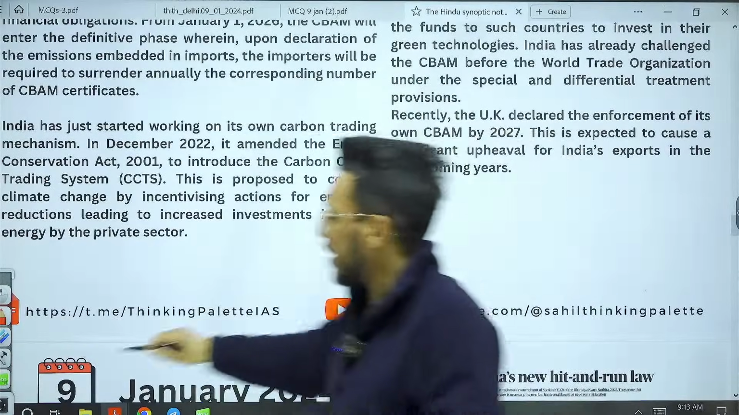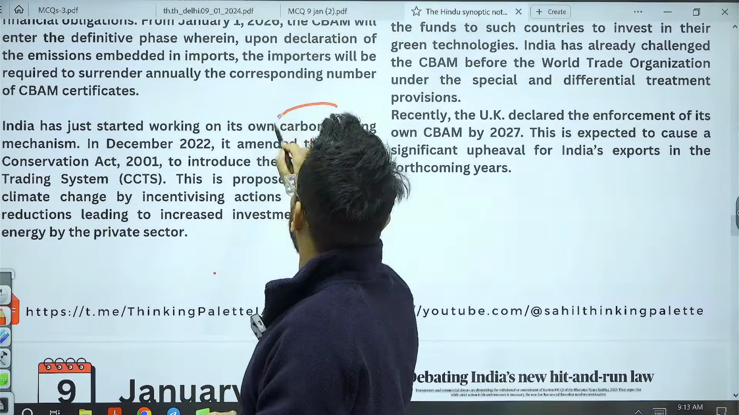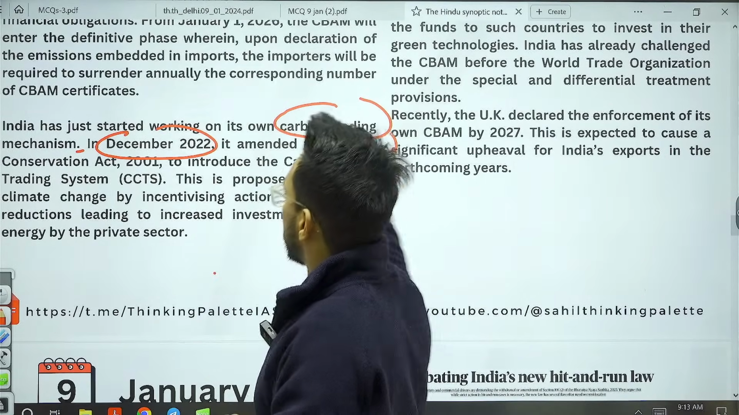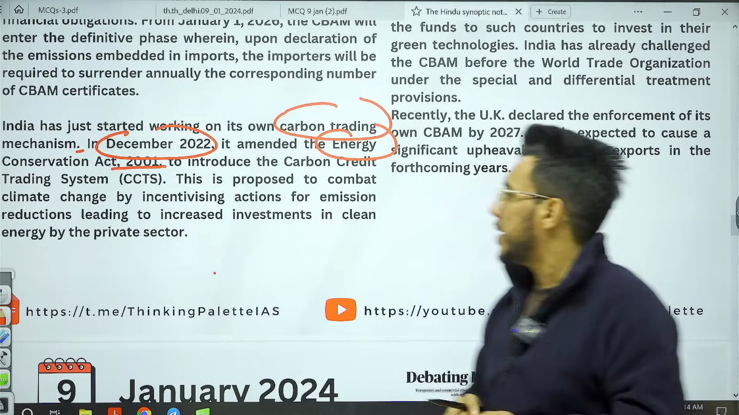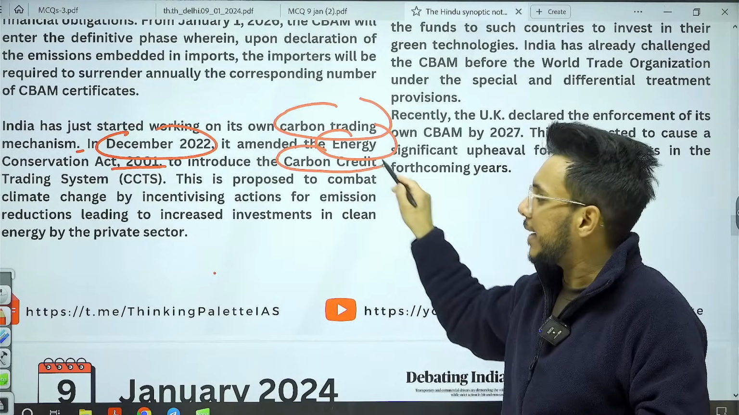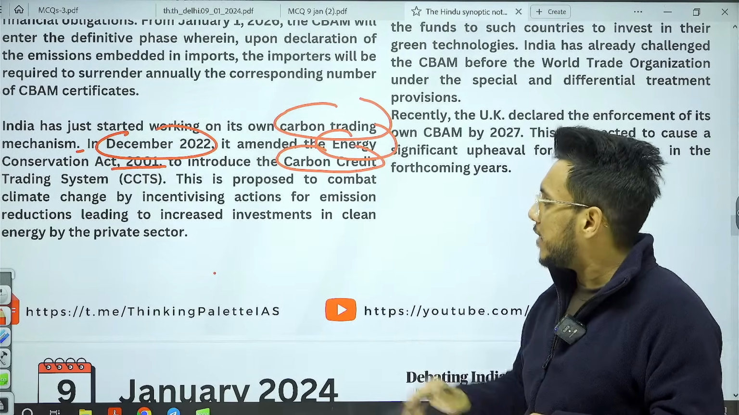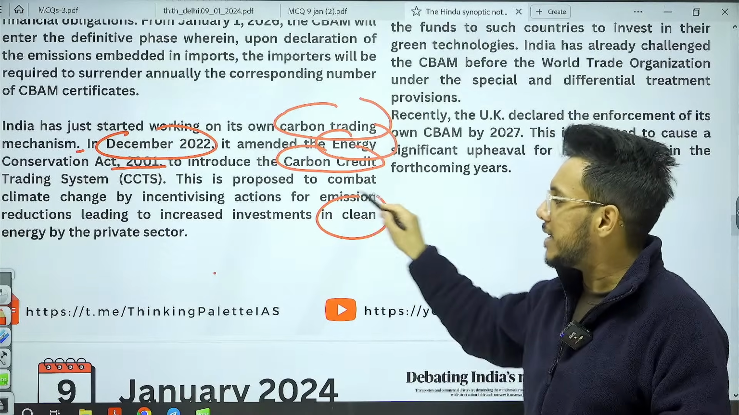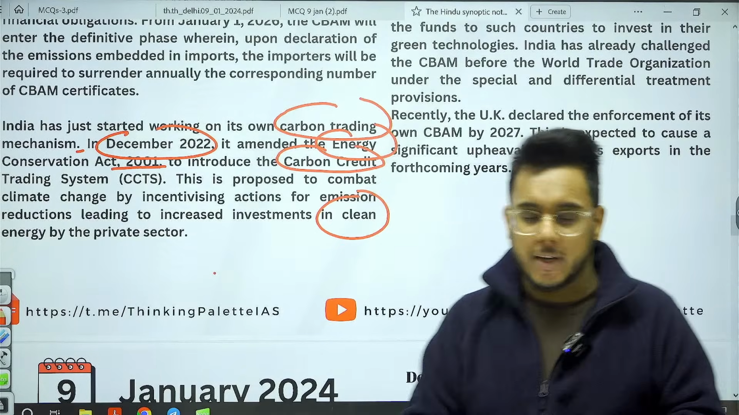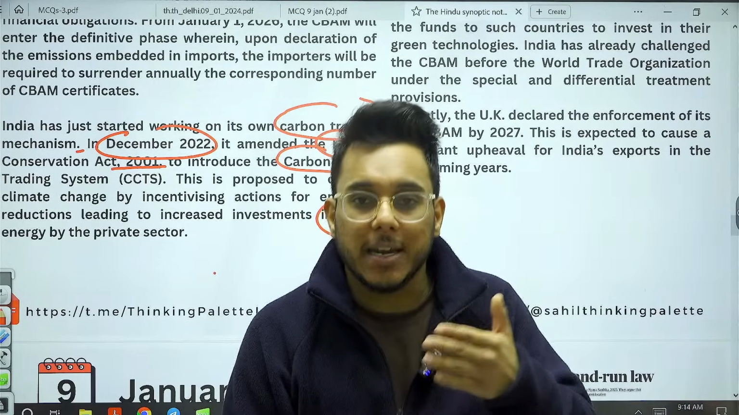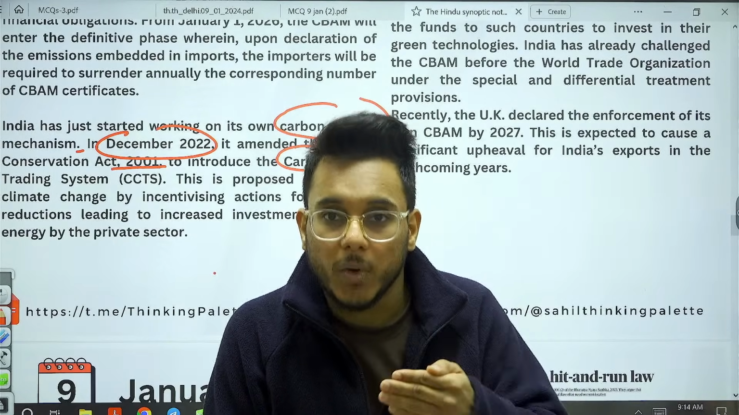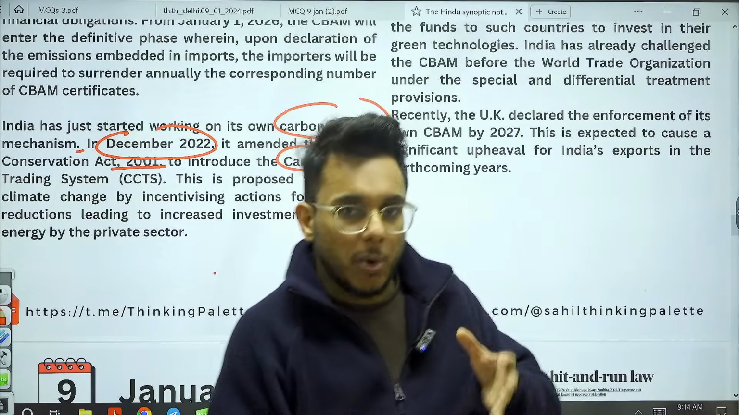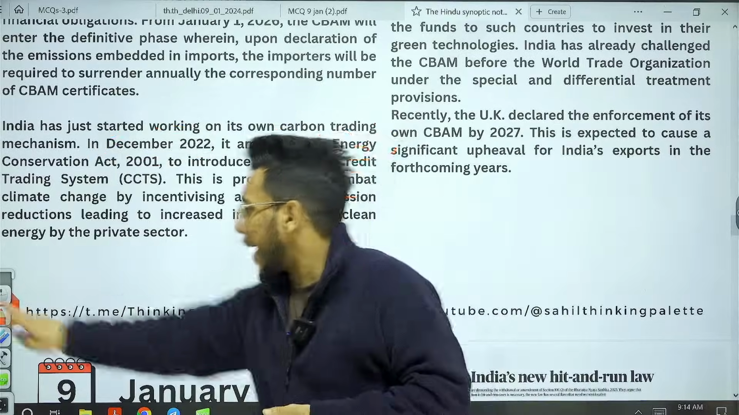Now guys, when we talk about India, India has also come out with its own carbon trading mechanism. In December 2022, India amended the Energy Conservation Act 2001 and is introducing a carbon credit trading system, through which India is trying to increase the investment in clean energy. Industries which are using carbon intensive energy will be made to pay a high carbon tax. So India is coming out with such a mechanism also.